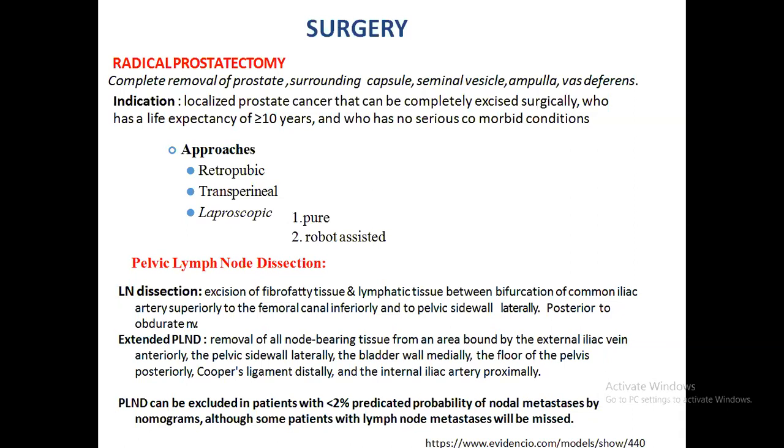Pelvic lymph node dissection is excluded in patients where there is less than a 2% chance of nodal metastasis. So how could you predict it? It is predicted from various nomograms. One of the important nomograms is the Memorial Sloan Kettering nomogram, which you might see on its website.